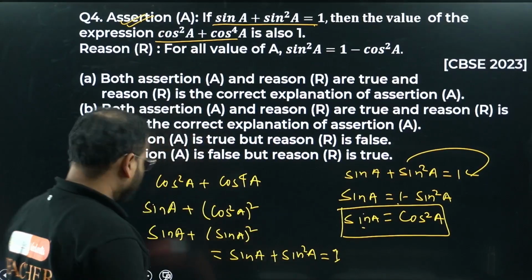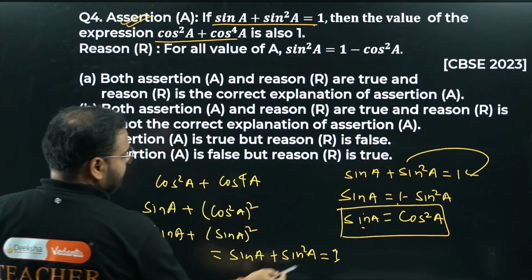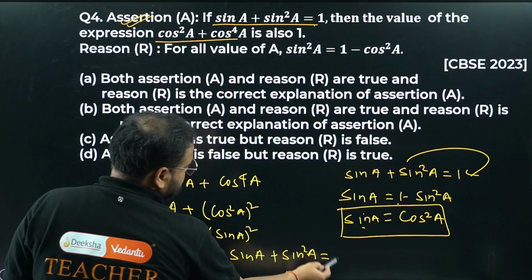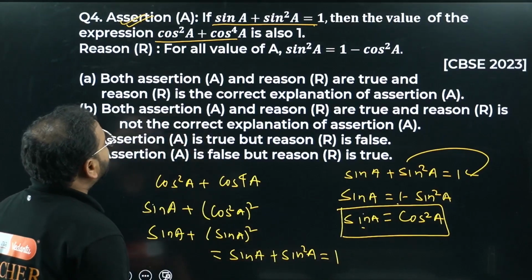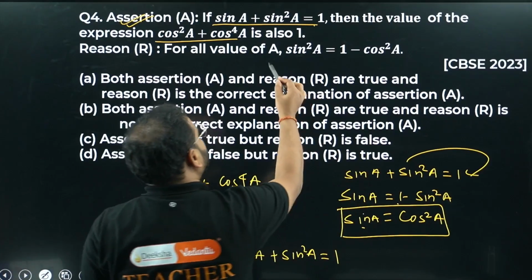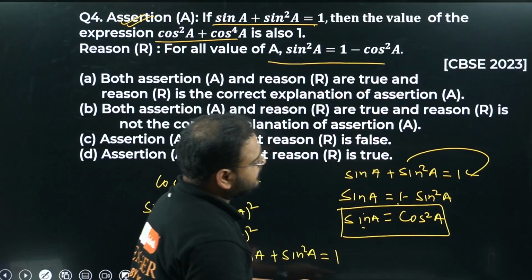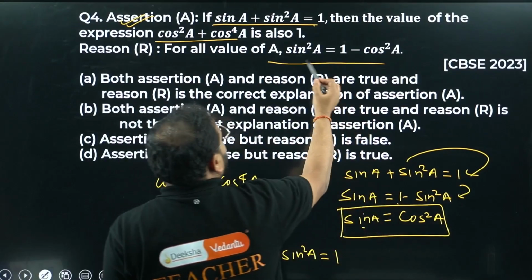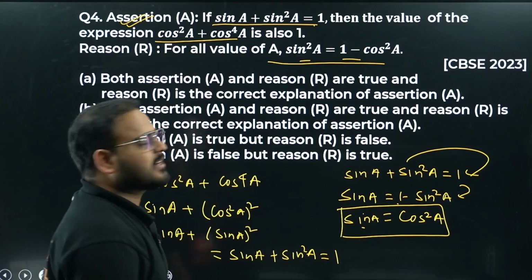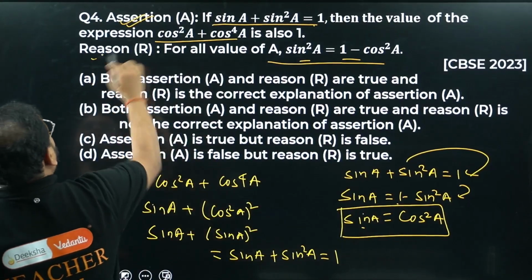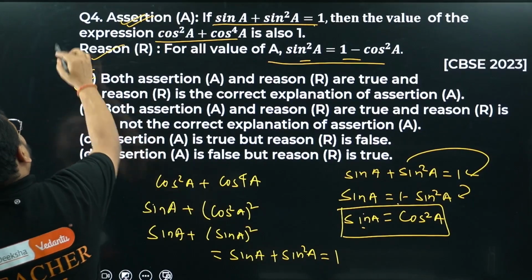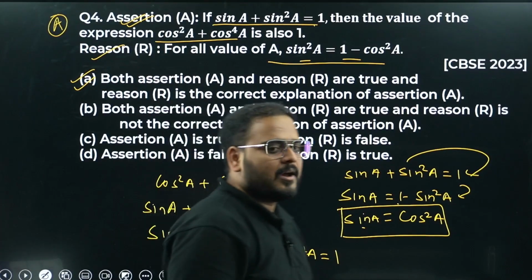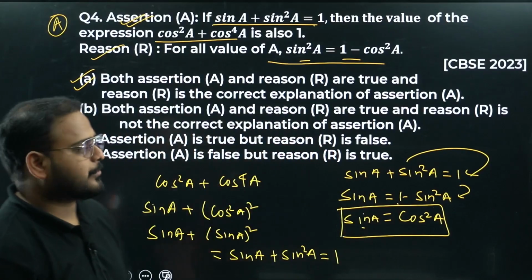I hope this is visible. This is not looking like 1. I'll rewrite it. This is 1, sir. Okay, great. Reason: for all values of A, yes, true. That's what we have used here. 1 minus sine square will be written as cos square. This is correct, sir. So the reason is also correct, and it explains the assertion. So option number A is right. Please have a look.